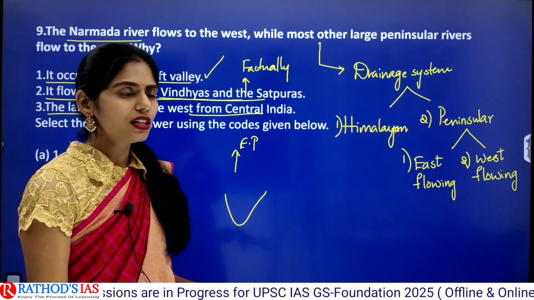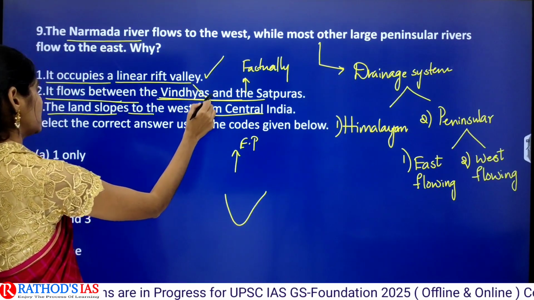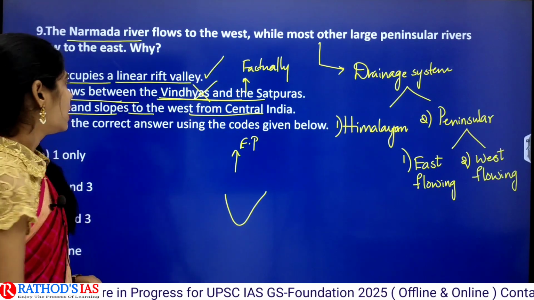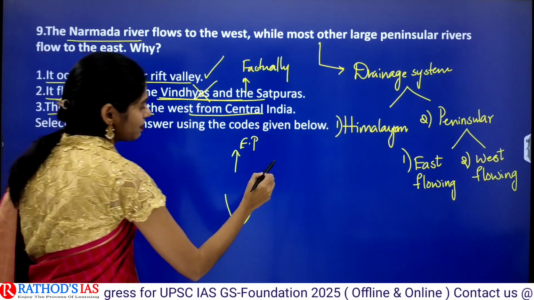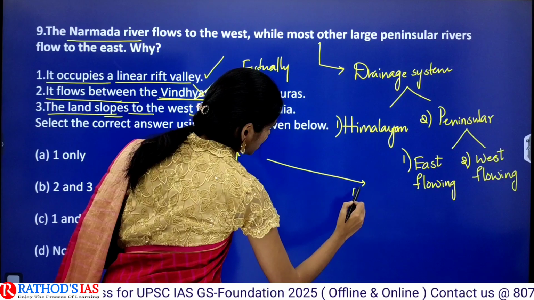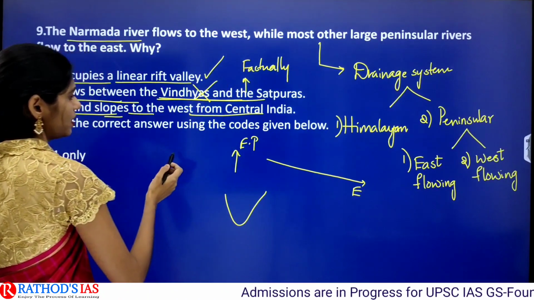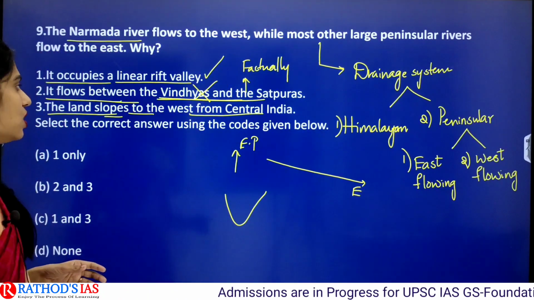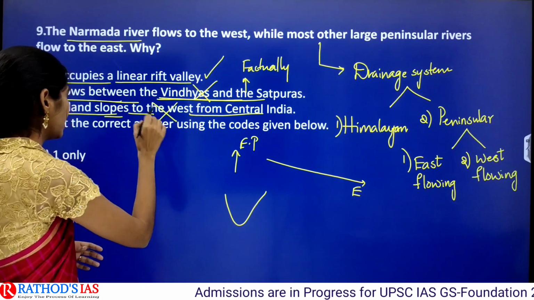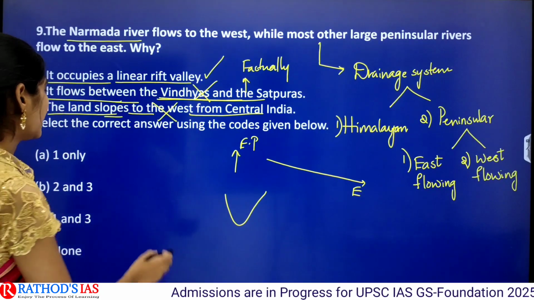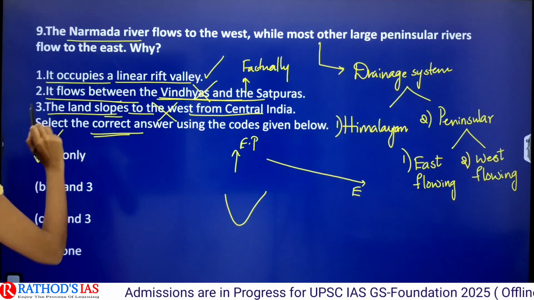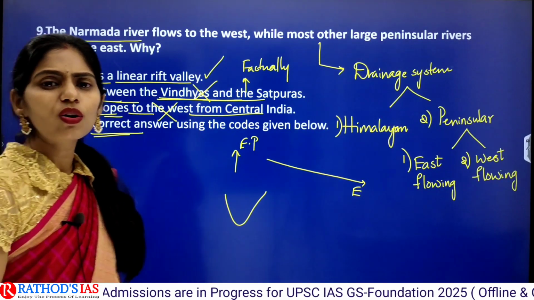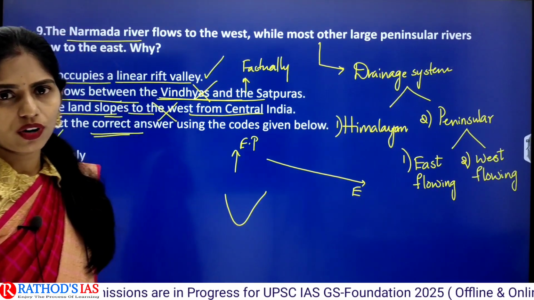Clear? So we cannot take this statement into account. And this one is the land slopes to west from central India. From central India, the slope is towards east, not towards west. So this statement is incorrect. So you have to select the correct answer using the codes given below. So A, 1 only is the answer for this question.